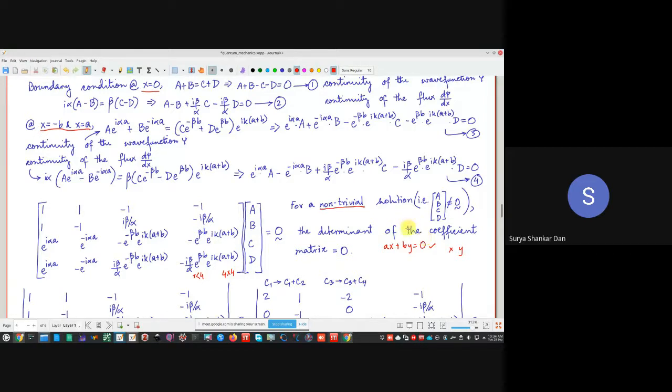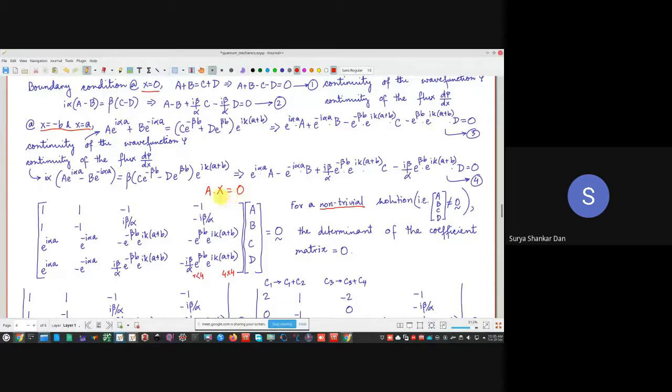So what I'm suggesting here is that if we want to avoid all redundant solutions, the technical term for redundant is non-trivial. That means if we want to ensure that A, B, C, D all 4 exist simultaneously, then what is the solution? That means this entire determinant of A, B, C, D is not equal to 0. When can this happen? Look, you can also look at it as AX is equal to 0. Suppose A is a matrix and X is a matrix. So what is the property?